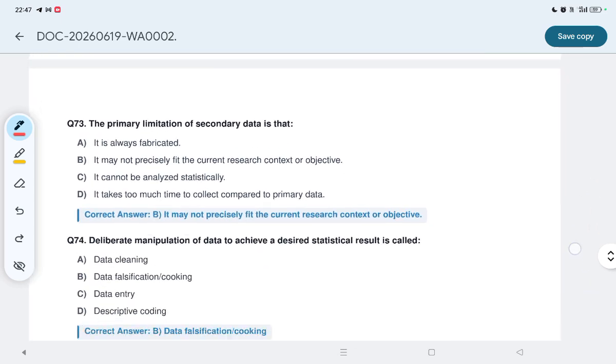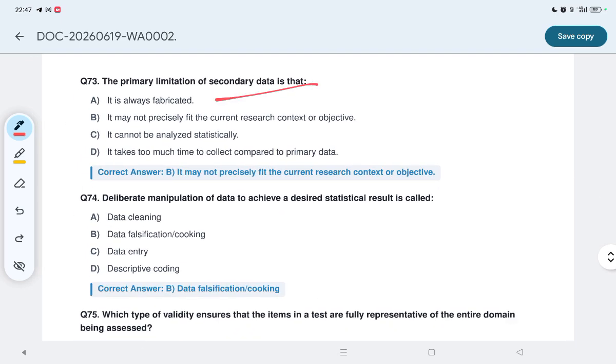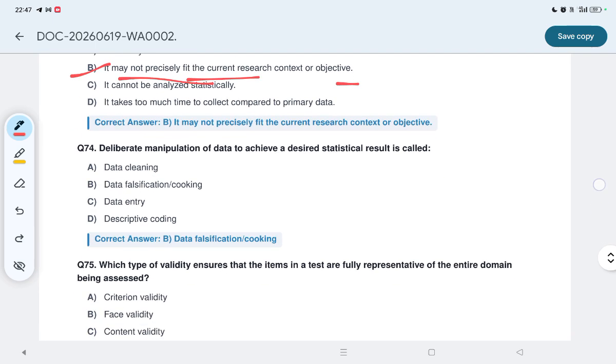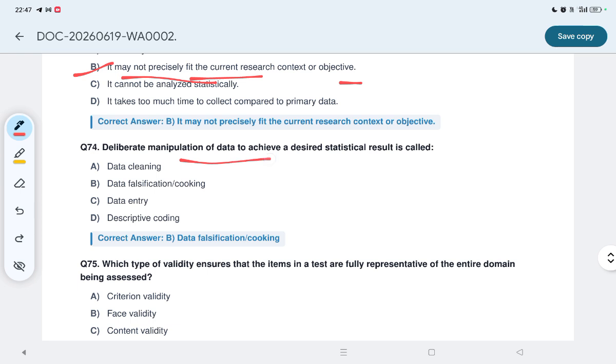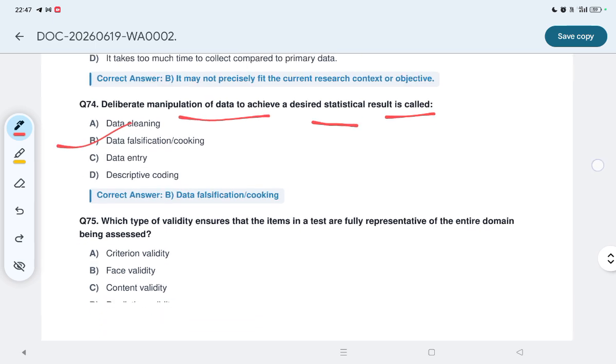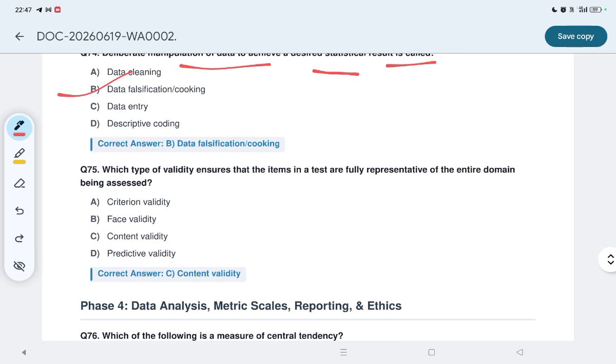Now 73, a primary limitation of secondary data. We all know it may not precisely fit the current research context or objectives. Deliberate manipulation of data to achieve a desirable statistical result is called data falsification or cooking. B option. 75, which type of validity ensures that the items in a test are fully representative of the entire domain being assessed? The option C, content validity.